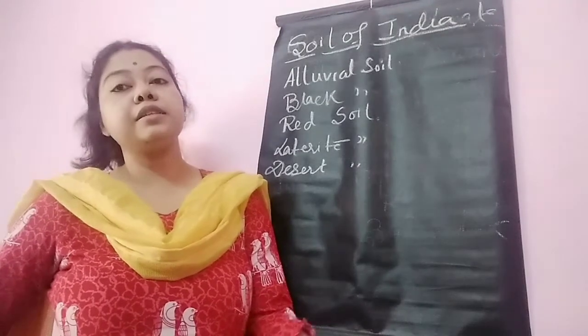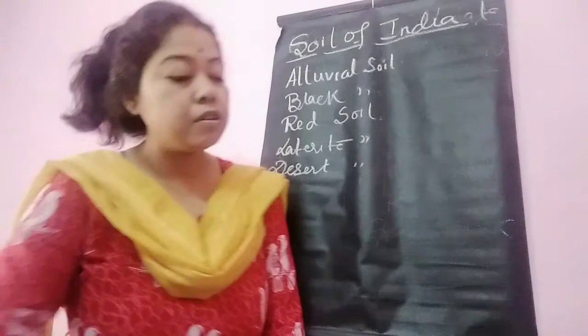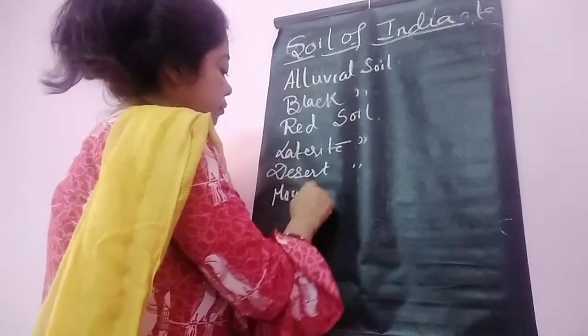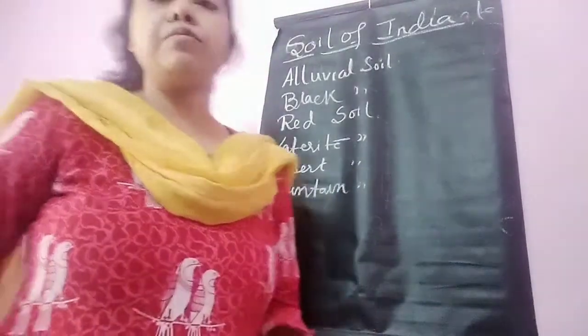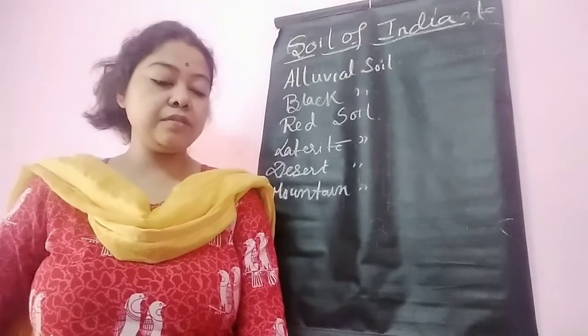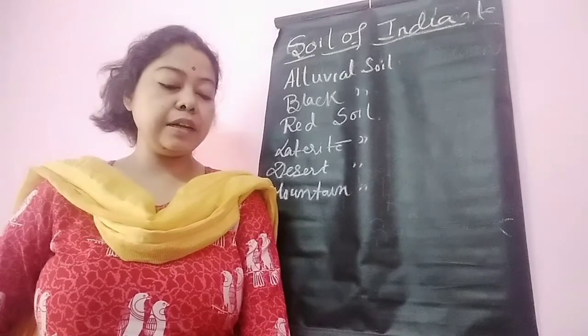Okay. Next is the mountain soil. From the name, we can say that this soil is found in the mountainous region and on hill slopes. It is composed of rock, boulders and clay.